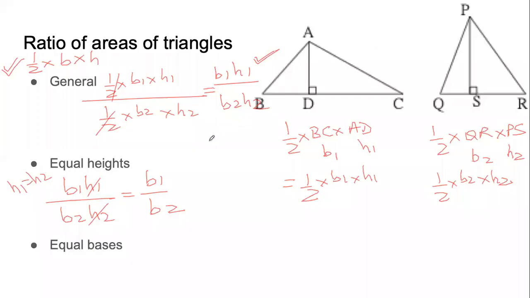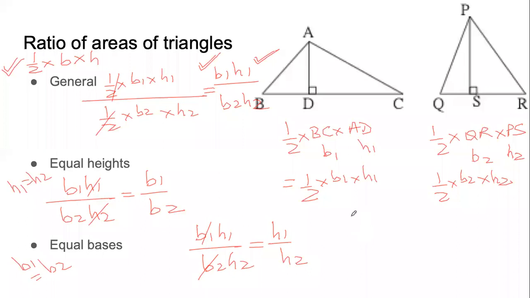Final case. What if the bases are equal? That means B1 equals B2. Once again, we will start with the general case. If we start with the general case, we get B1 H1 by B2 H2. Now, the bases are same. That means when we divide B1 by B2, this will be 1. So what we are left with is H1 by H2.